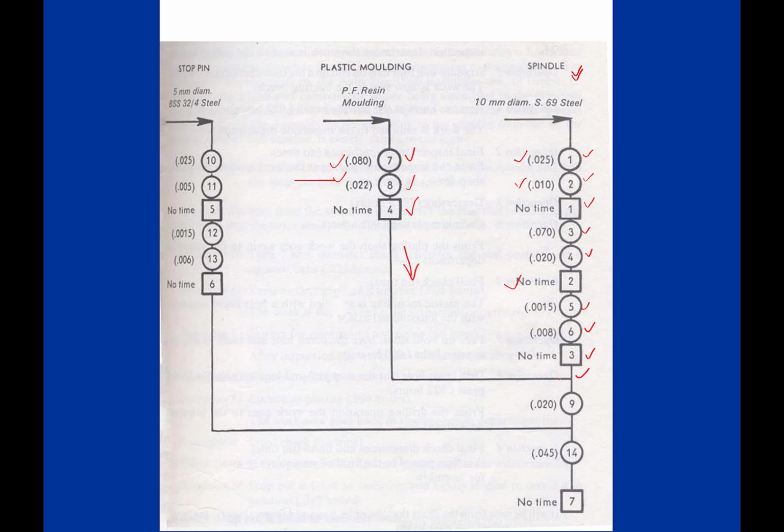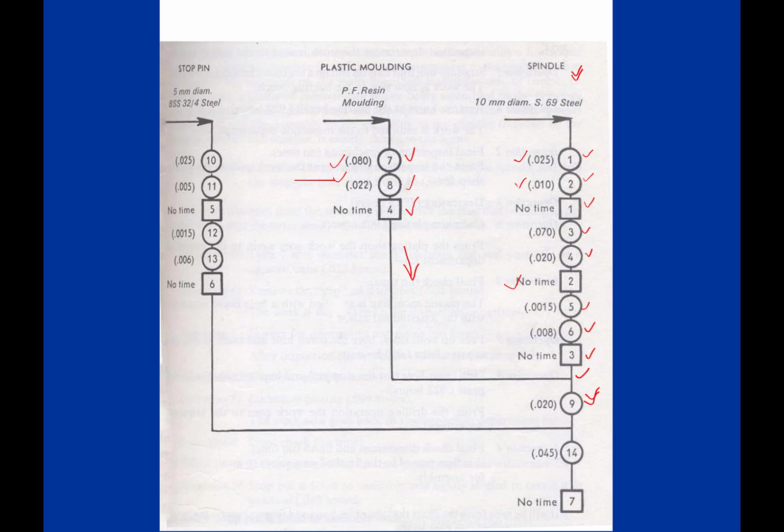Okay, so thereafter, this is shown like assembly using this 9. Okay, so the plastic molding is assembled with the steel, and it is shown with this symbol. So the next operation is this 9. Okay, so here we were there up to the 8, and after this assembly the 3rd part is to be